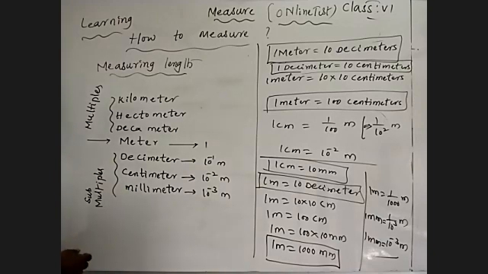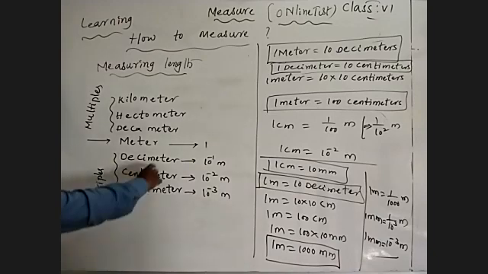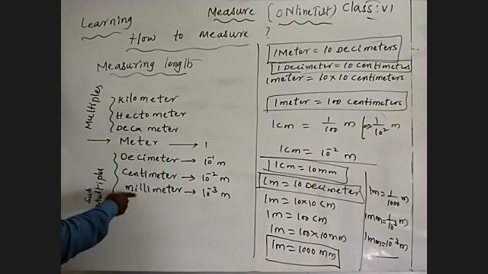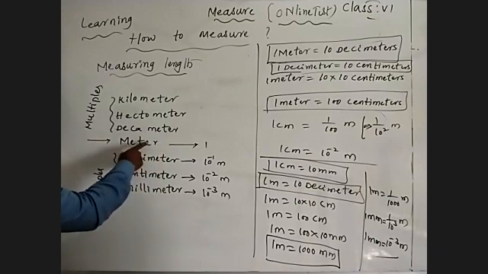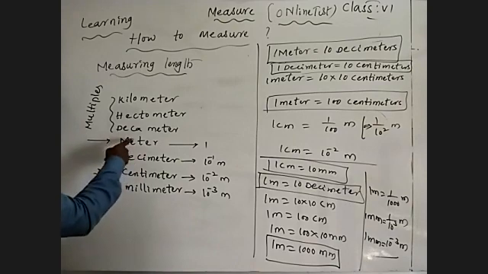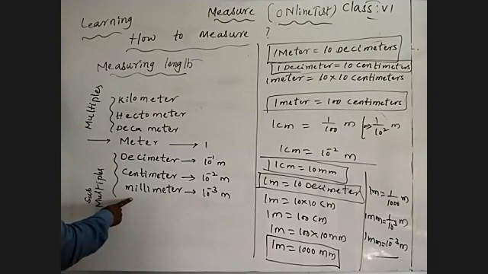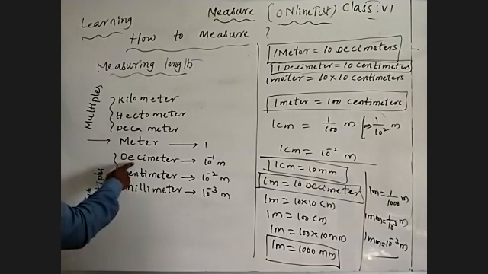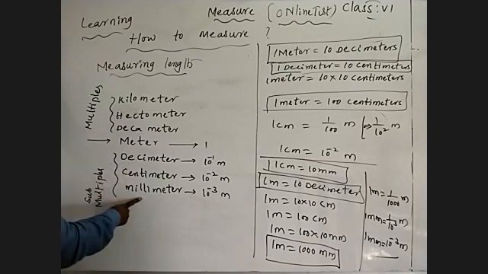Okay, finished that. So we are talking about submultiples of meters. 1 meter is equal to 10 decimeters, 1 meter is equal to 100 centimeters, 1 meter is equal to 1000 millimeters. Same as 1 decimeter is equal to 10 centimeters, 1 decimeter is equal to 100 millimeters, 1 centimeter is equal to 10 millimeters.